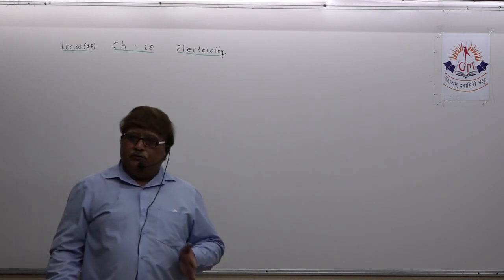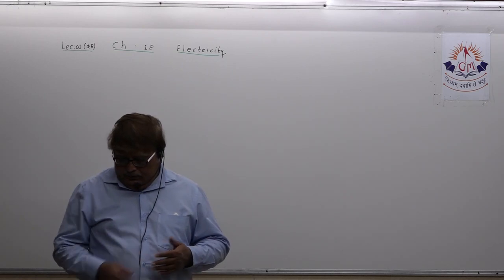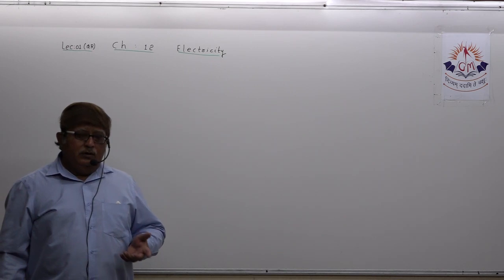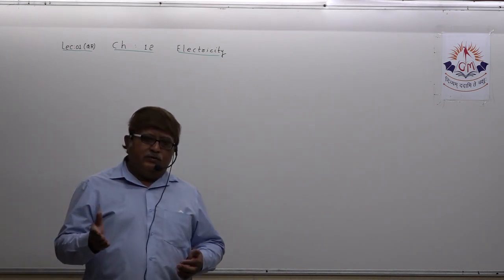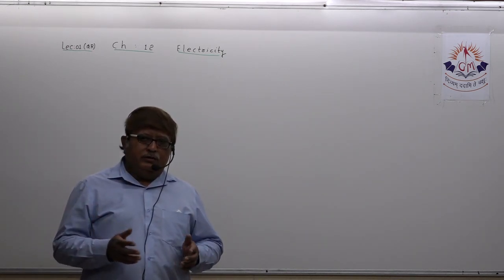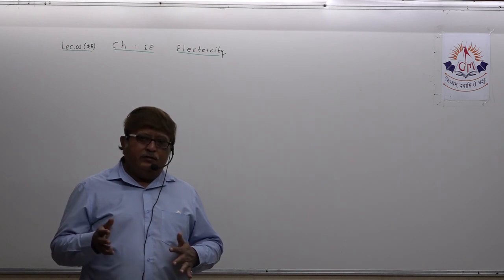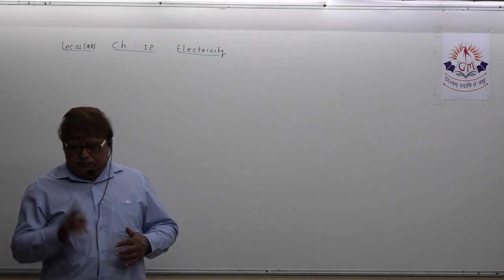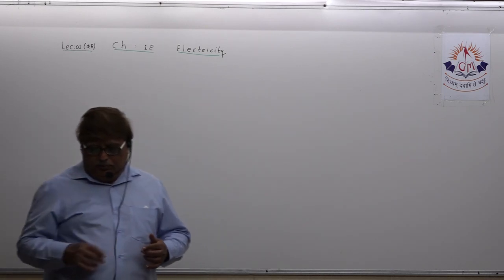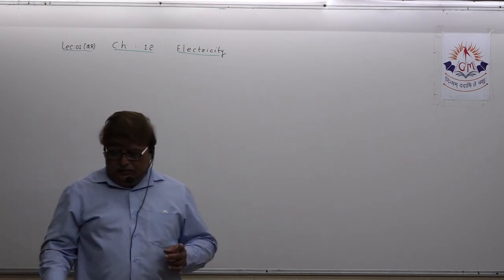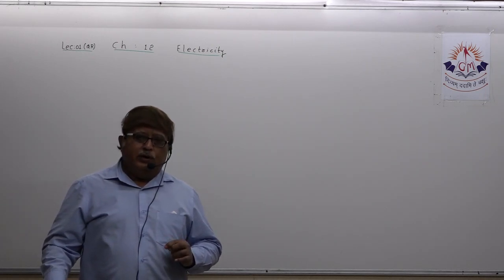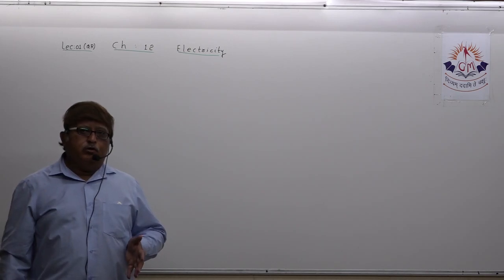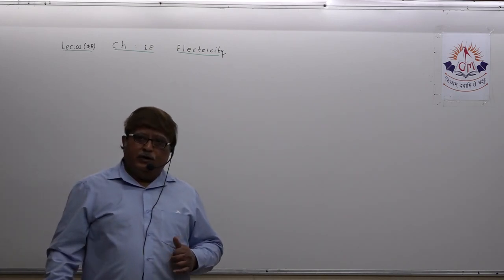That topic is eliminated, and the related examples, the few examples based on resistivity and dependence of resistance, are eliminated. And the second topic which is eliminated is electric power. Means you do not have to prepare the topic of electric power.